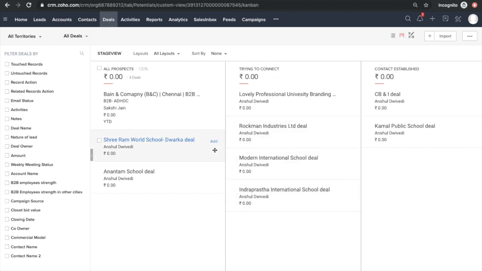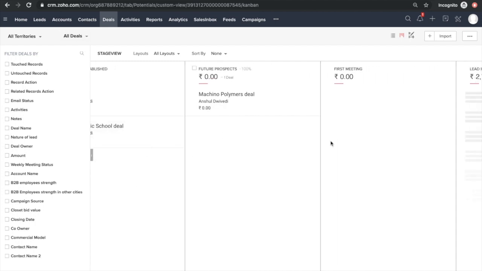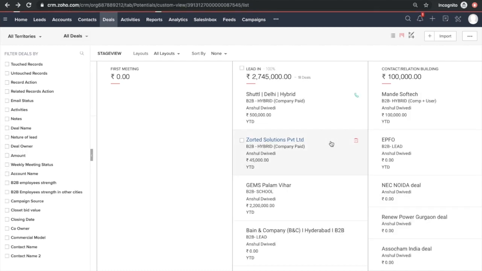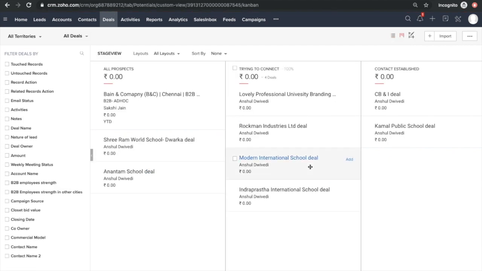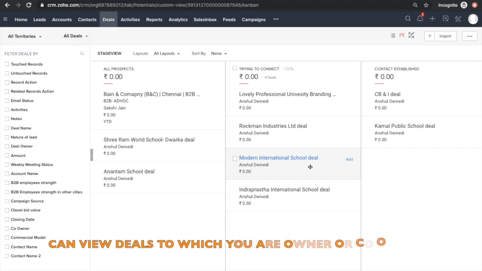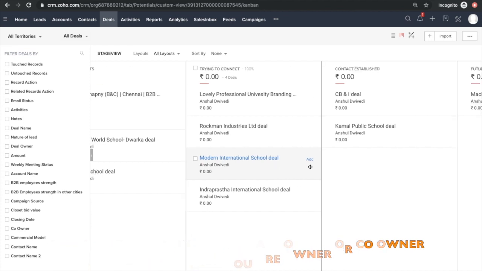Okay. Also, you would see many deals over here. Now what happens, if you are logged in with your account, you would be able to see those deals only to which you are either the owner or co-owner. I'll repeat it again. When you log in with your account, you could only see those deals to which either you are owner or co-owner.